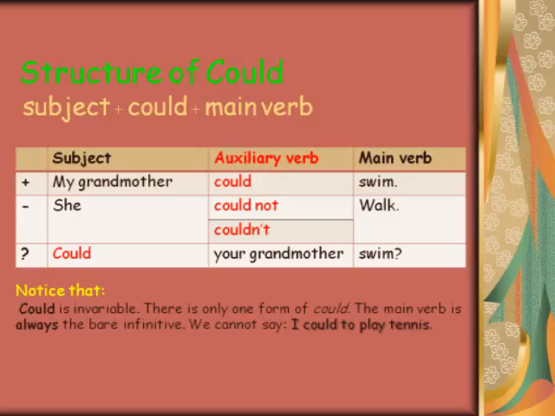She could not walk, or she couldn't walk. Could your grandmother swim? Notice that could is invariable. There is only one form of could. The main verb is always the bare infinitive. We cannot say, I could to play tennis.